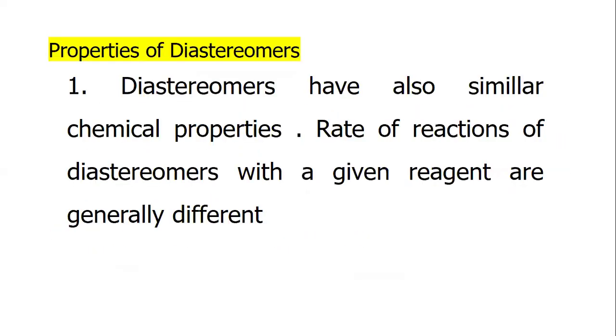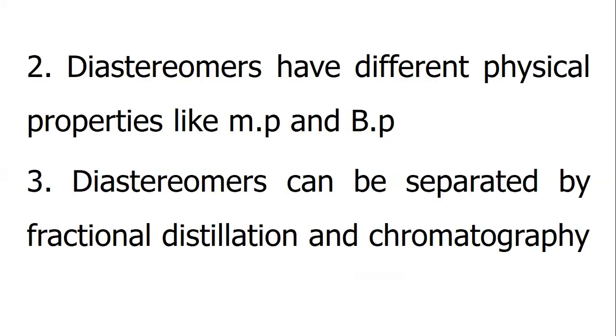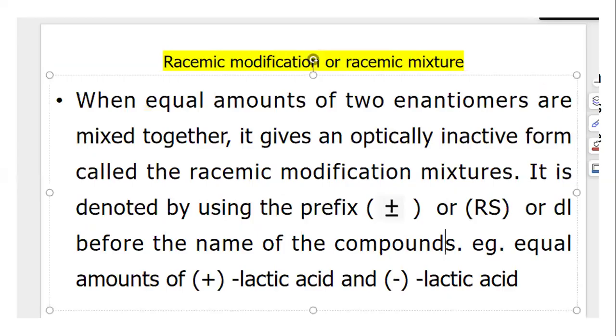Properties of diastereomers. Diastereomers have similar chemical properties. The rates of reactions of diastereomers with a given reagent are generally different. Diastereomers have different physical properties like melting point and boiling point. Diastereomers can be separated by fractional distillation and chromatography.